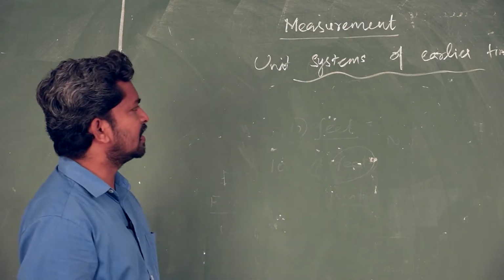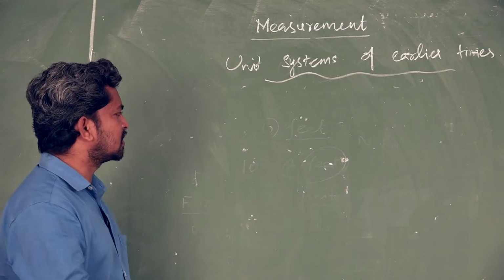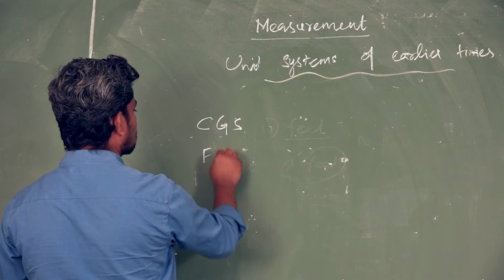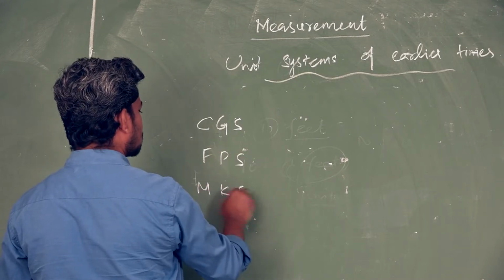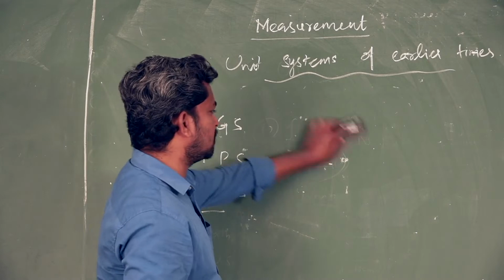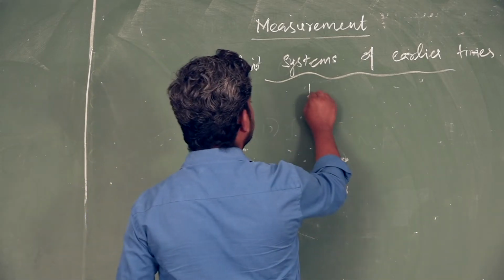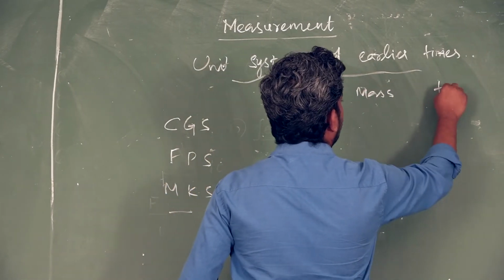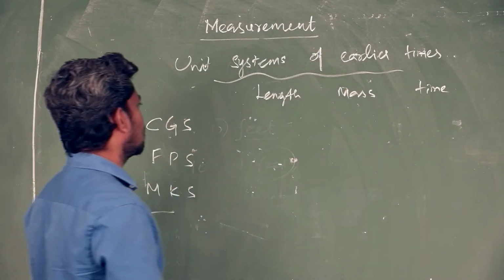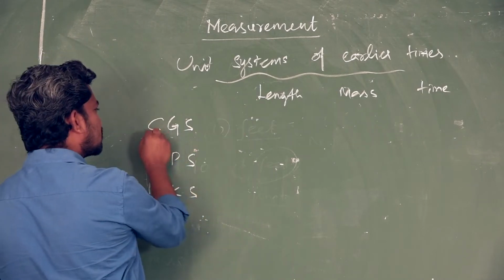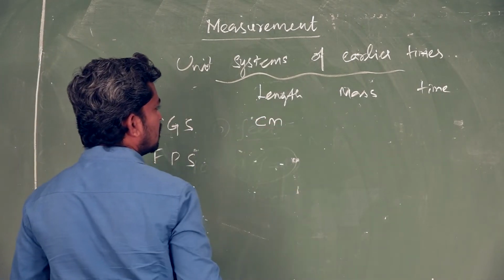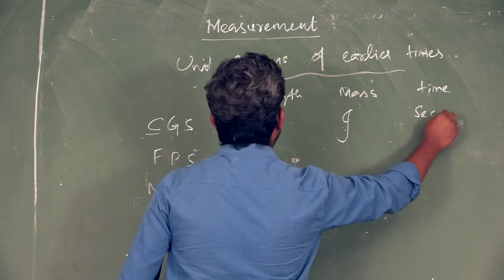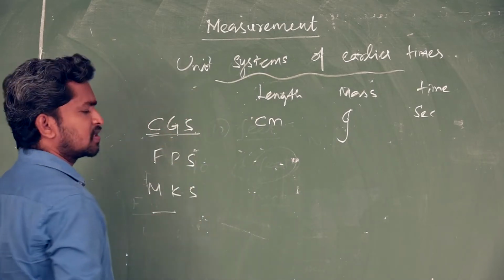Unit systems of earlier times. There are three systems: CGS system, FPS system and MKS system. For example, the fundamental quantities are length, mass, time. If length is measured in centimeter, mass in gram, and time in second, that is called the CGS system.